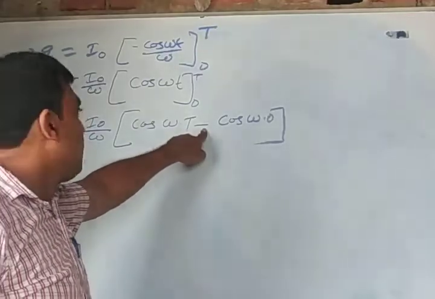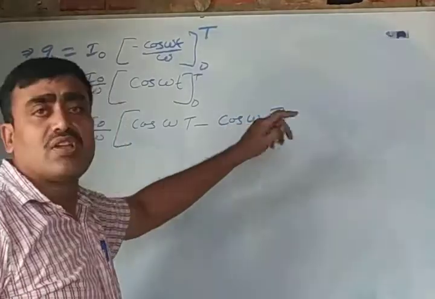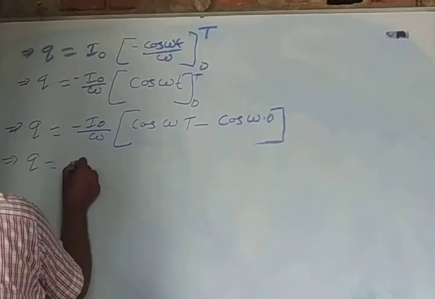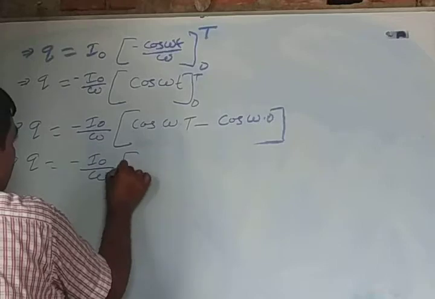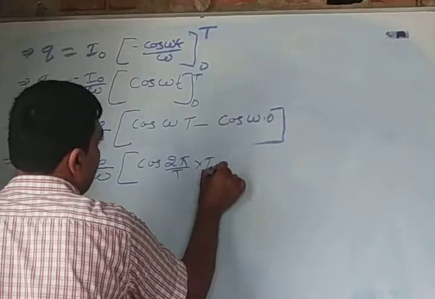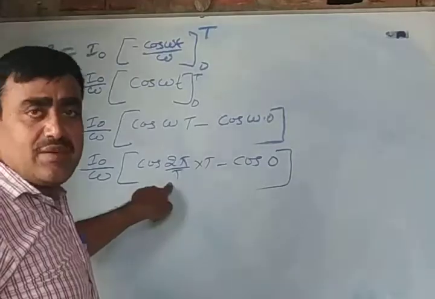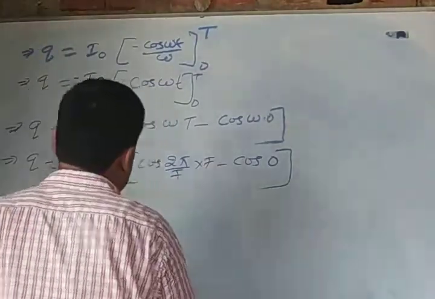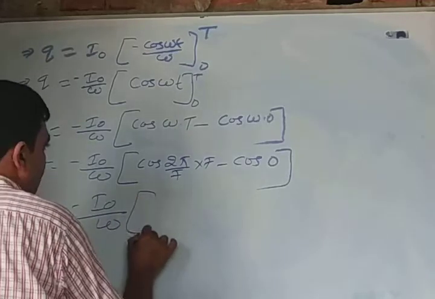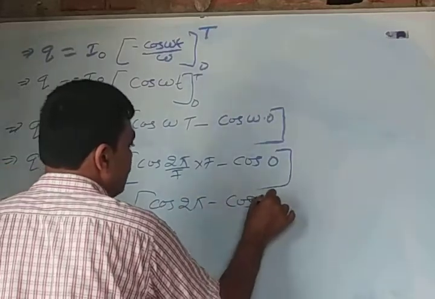After the minus sign, the lower limit is placed in place of the variable. That implies q is equal to minus I naught upon omega, cos 2 pi by T into T minus cos 0, since omega is equal to 2 pi by T. This T cancels this T. Therefore, q is equal to minus I naught upon omega, cos 2 pi minus cos 0.